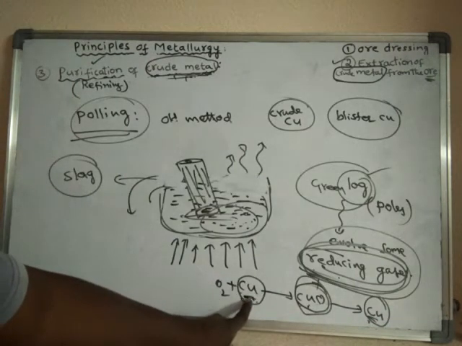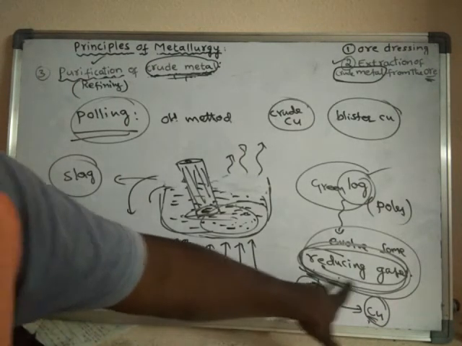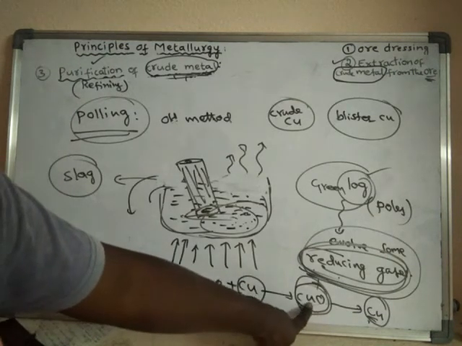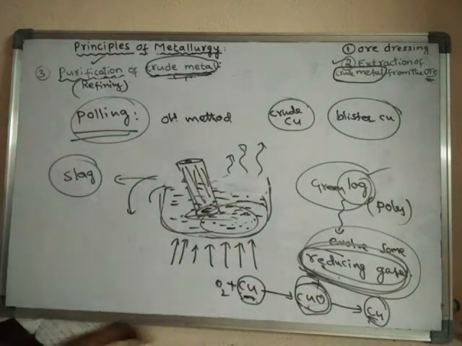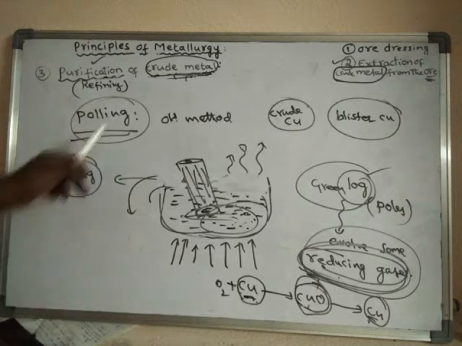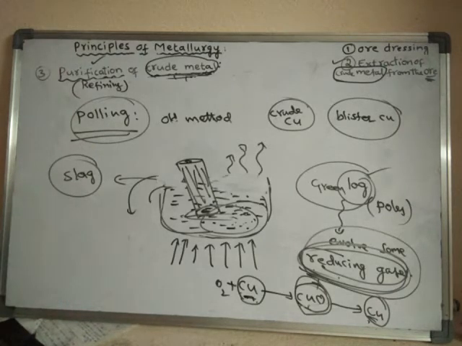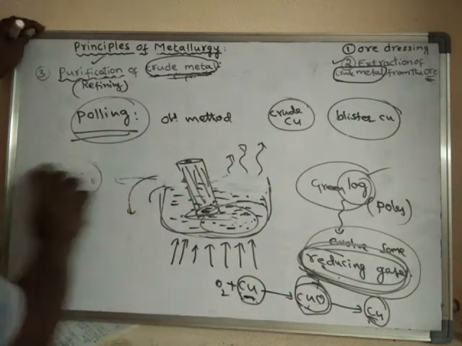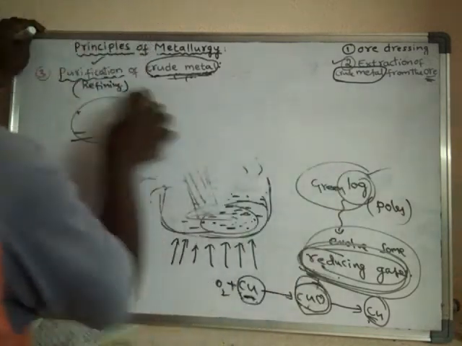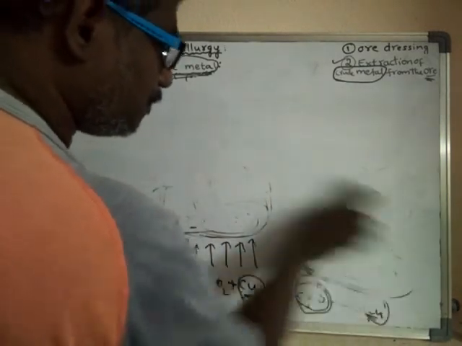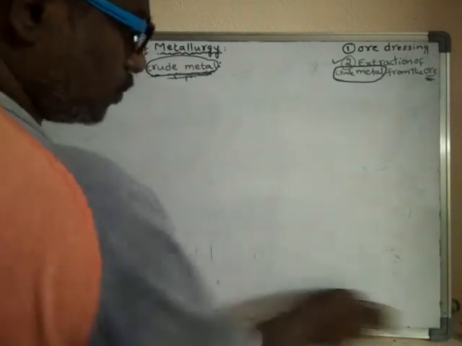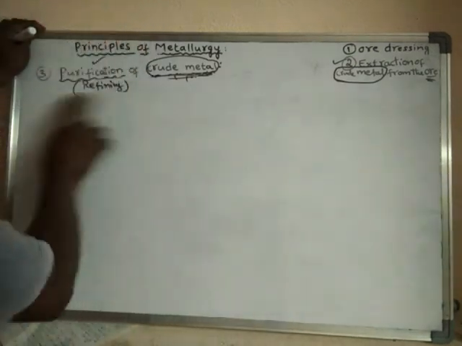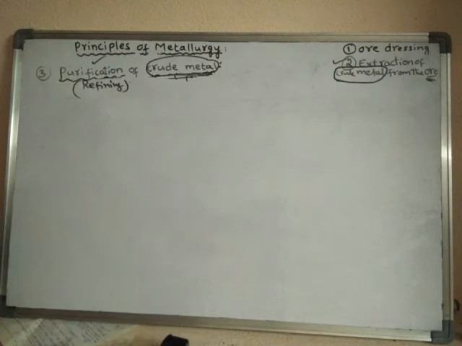So initially, if copper is oxidized to copper oxide, these reducing gases will help to convert the copper oxide back into copper. So like this, the poling method is one of the methods to purify metals, particularly blister copper. The last method is the electrolytic refining method.